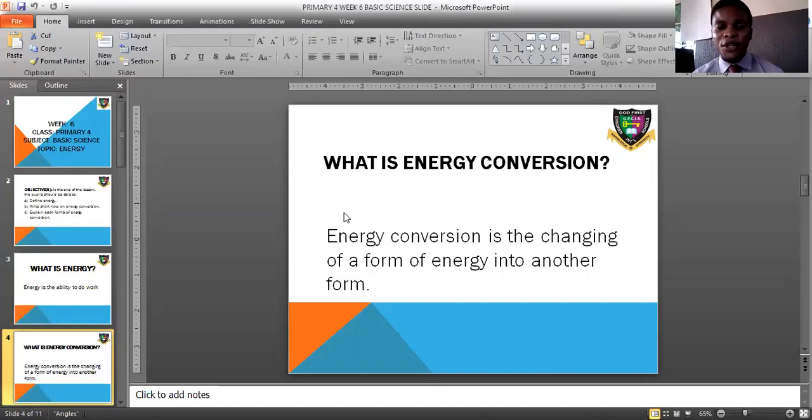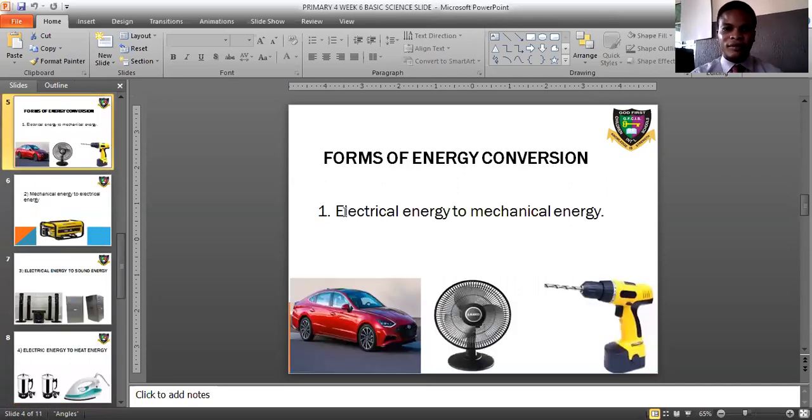Now, what is energy conversion? What do we mean by energy conversion? How can we define it? According to what we have here, energy conversion is the changing of one form of energy into another form. That is, when energy changes from one form to the other, it is what we call energy conversion. What this implies is that energy can change from one form to the other. Energy is not stagnant. It is dynamic. It can change form. Is that taken in? Good.